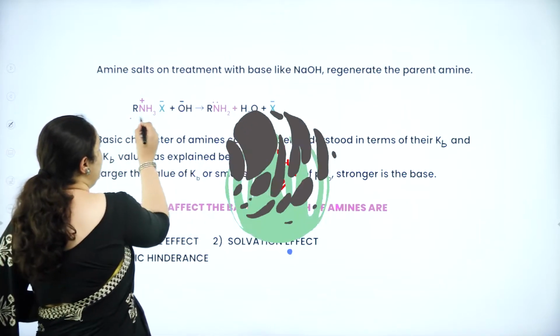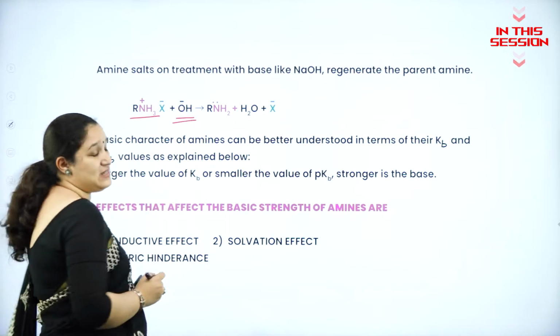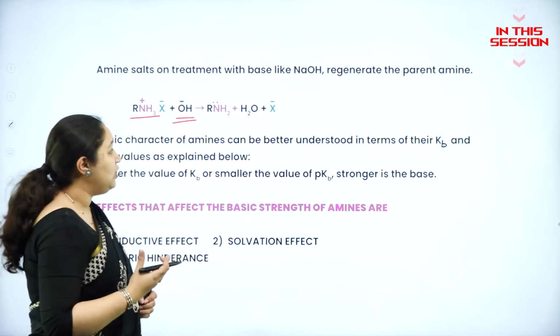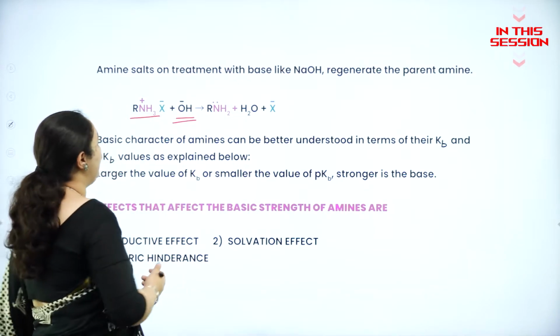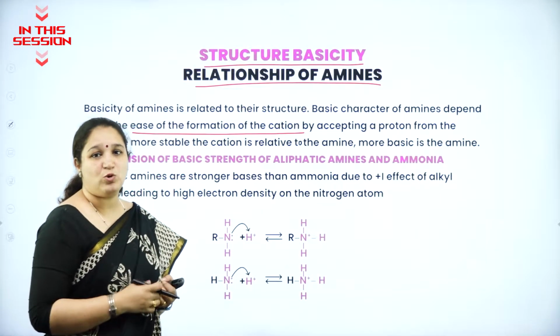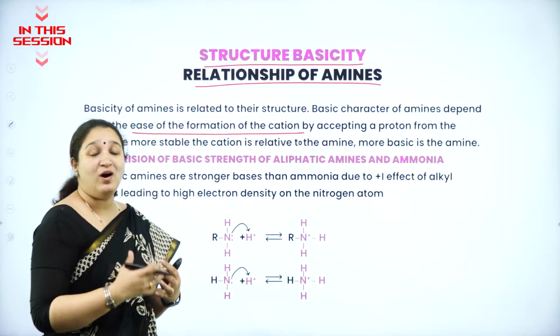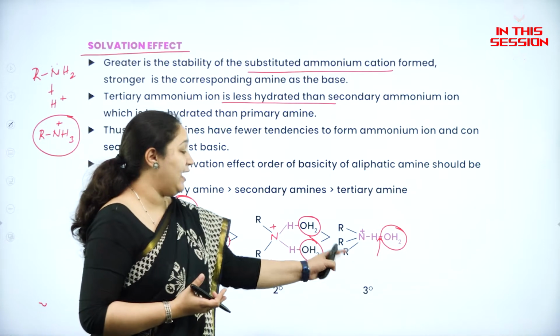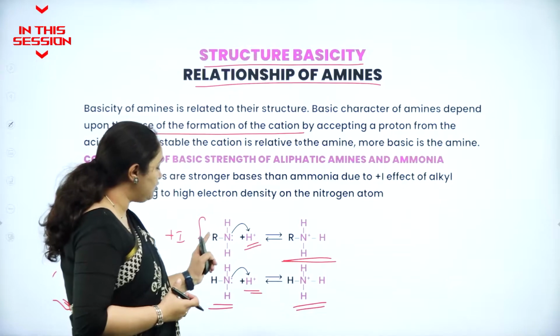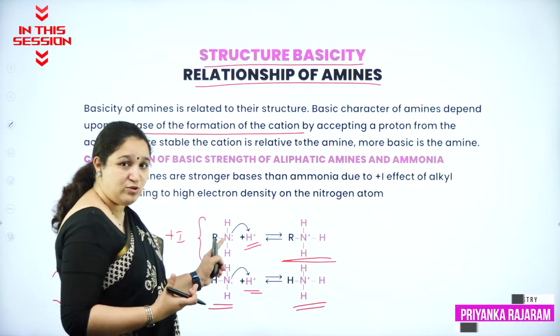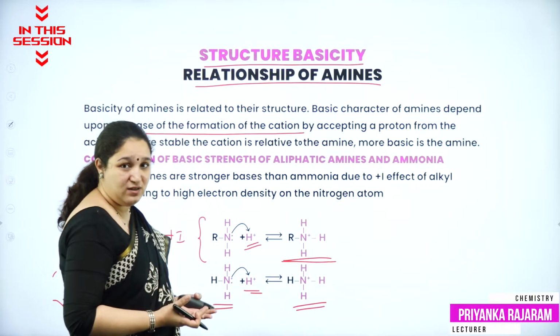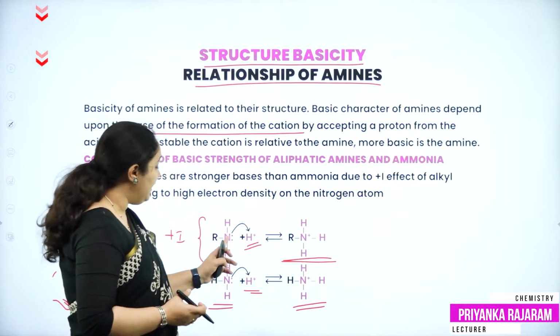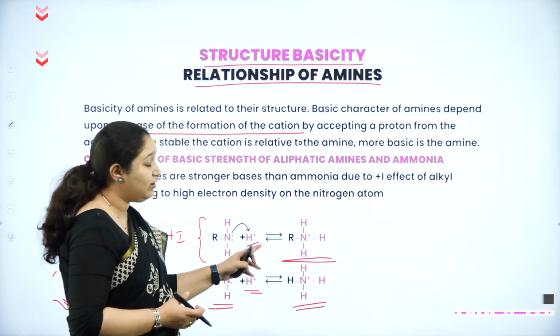Salt which is formed, if it is treated with a base like NaOH or KOH, you can regenerate the parent amine. Now an amine can accept a proton to form a cation. With what ease can it accept a proton? Primary amine is extensively hydrated compared to secondary and tertiary amine. Pushes the electron away from itself on the nitrogen, the electron density increases, and because of which it can give away this lone pair of electron even much easier.